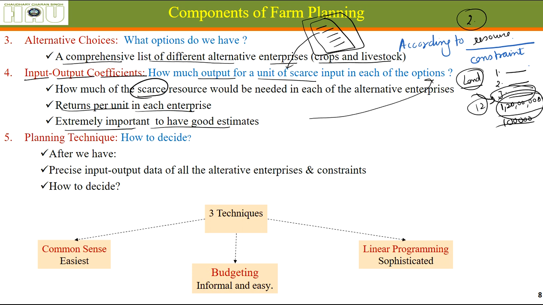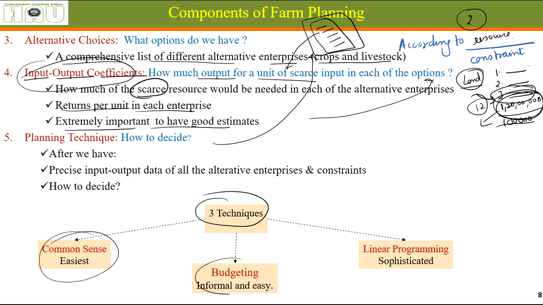What this figure tells us, this figure actually came out of something called a planning technique. This technique I'll be discussing later on. After deciding the input output coefficients, there are planning techniques to decide out of these things. What are those planning techniques? There are three techniques. One is common sense, second is budgeting, third is linear programming.